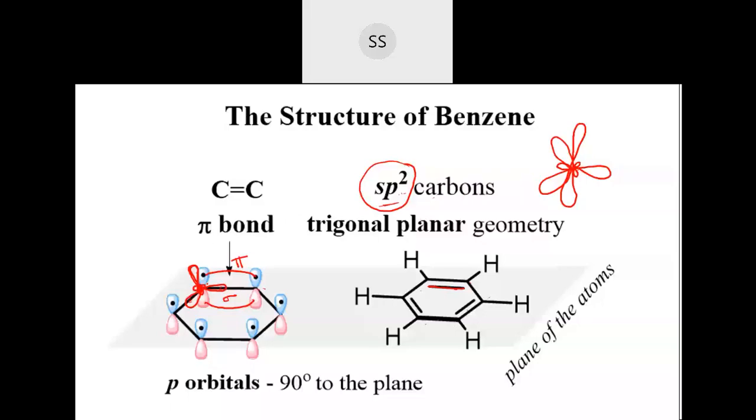And these orbitals which are unhybridized will overlap with each other to give rise to a pi bond. That's how the hybridization happens in the benzene ring. I hope you are able to follow, students.